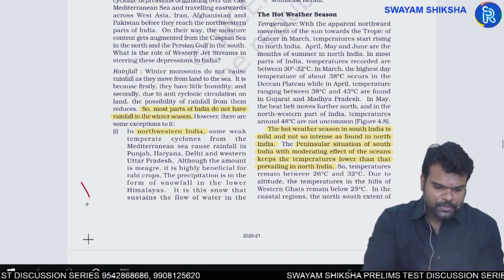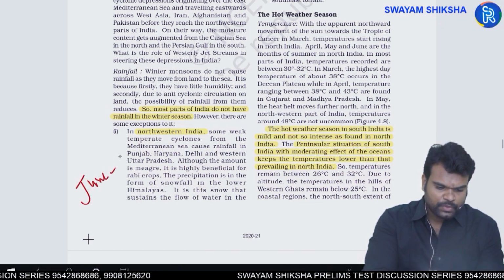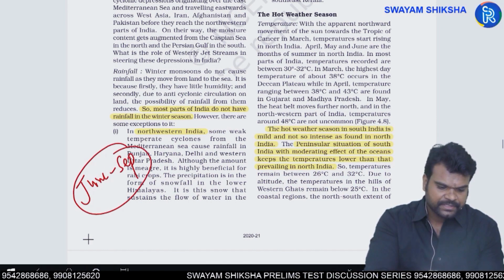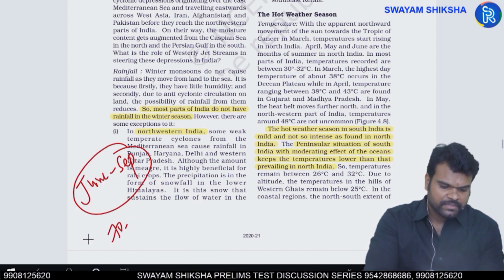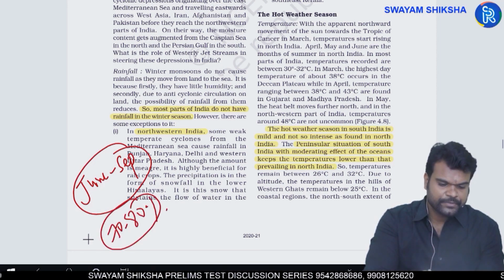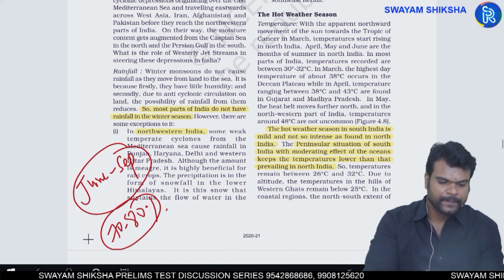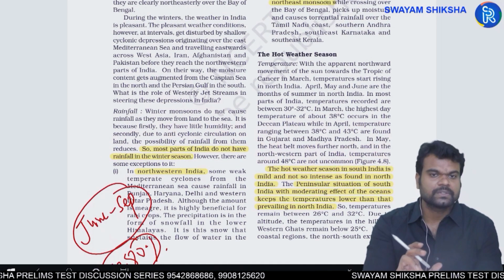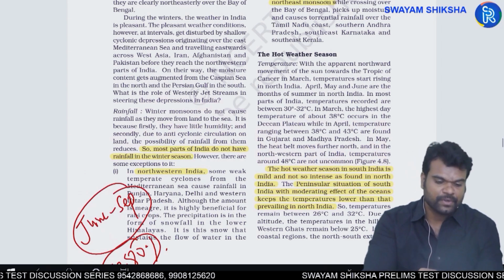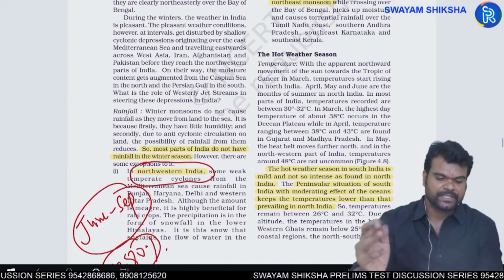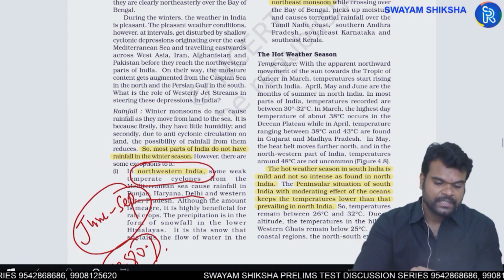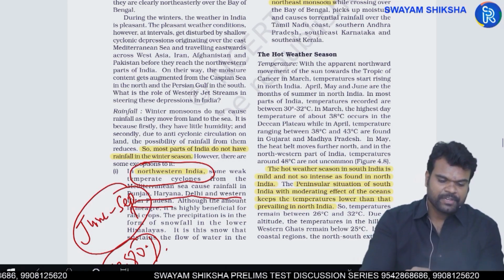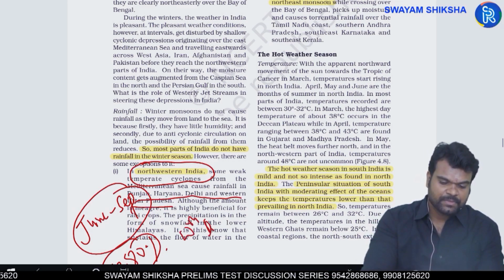Generally, I was talking about this fact. From June to September, India experiences about 70 to 80% of its total rainfall because of southwest monsoons. Okay, and during winter season also, some regions of the country experience rainfall. First one is the northwestern part, for example, Punjab, Haryana, Delhi, western Uttar Pradesh. Why? Because of the western disturbances.